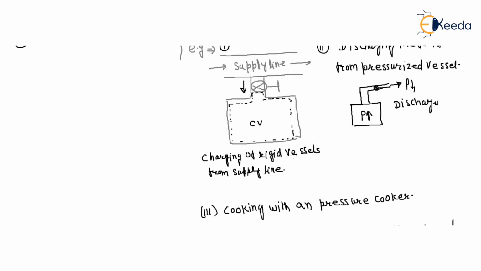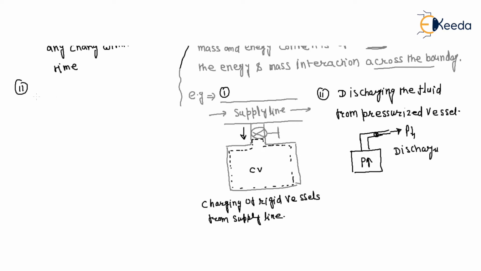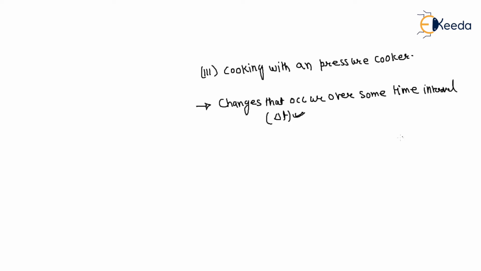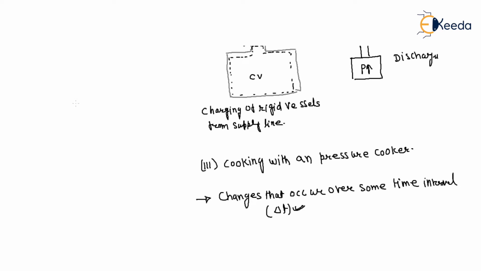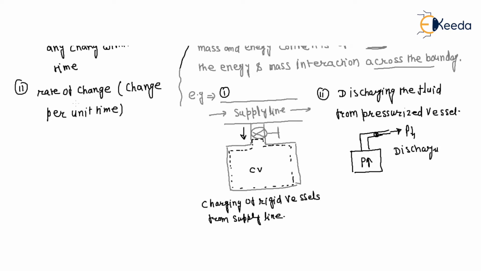But in the case of a steady flow process, it is the rate of change, that means change per unit time. In this case, what is happening during delta t time, but in the other case, what is happening per unit time. That means here the time will divide that change, and here the time will multiply with the change. These are the major differences.